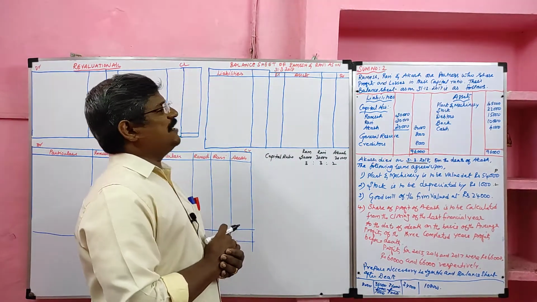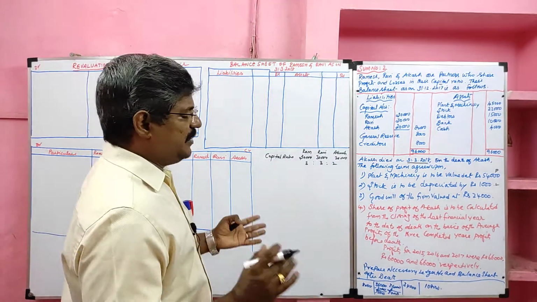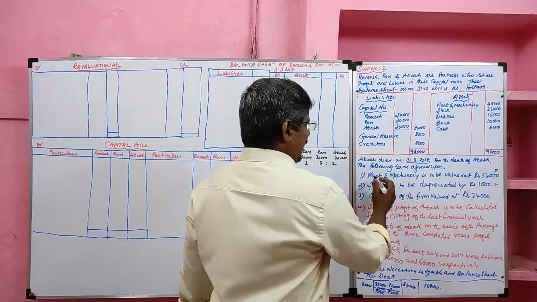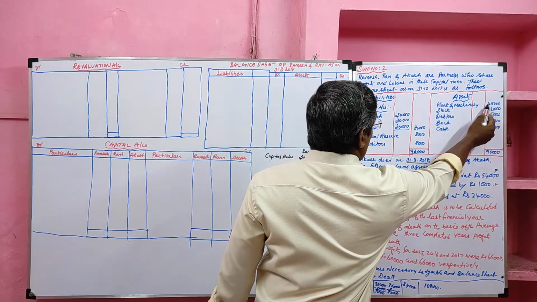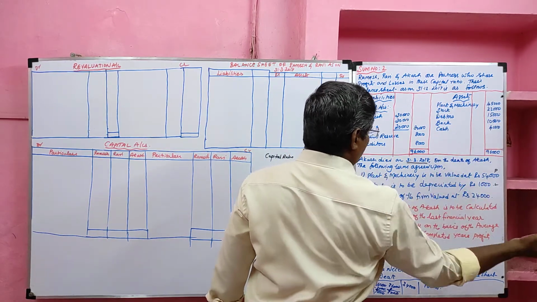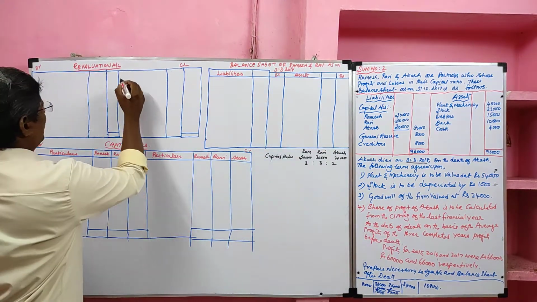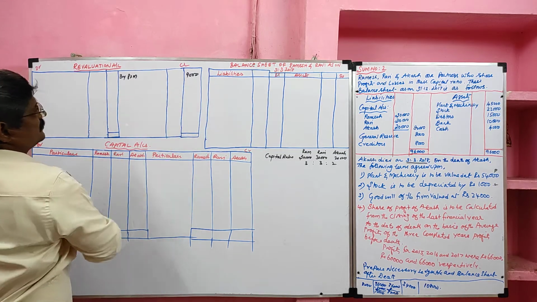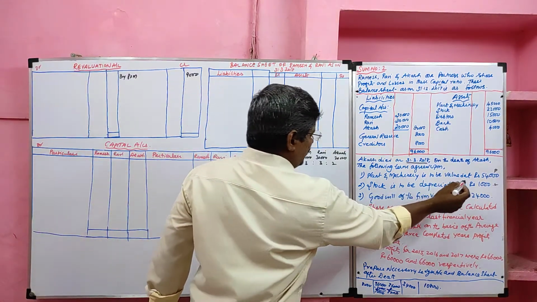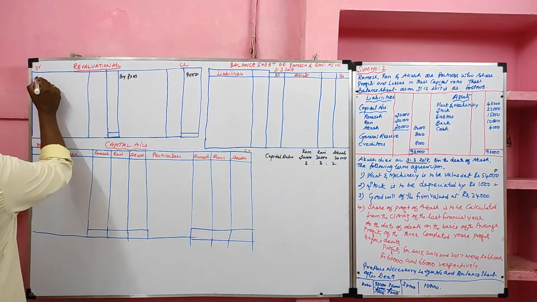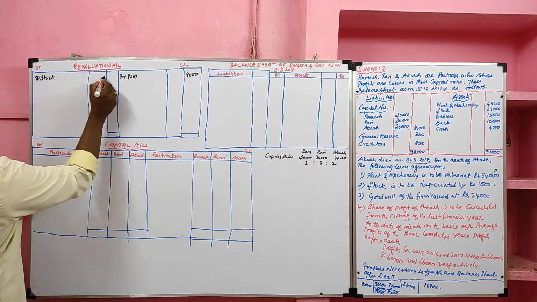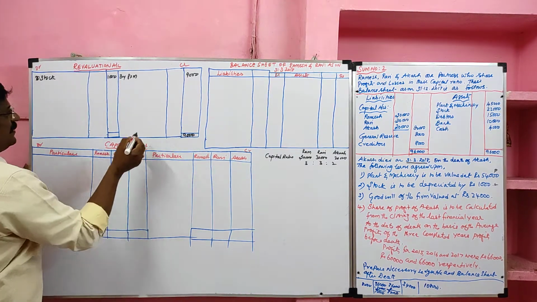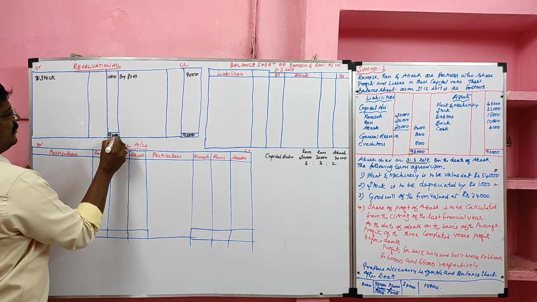They are asking. Students, now we are going to prepare the revaluation account. For the revaluation account, we have to take the revaluation loss items and profit items. Here plant and machinery is to be valued. Already its value is 45,000, now the value is 54,000. The difference we should consider as profit. It should be credited to the revaluation account: by plant and machinery, increased by 9,000. Then stock is to be depreciated by 1,000. To stock, the value is given, we can take that value. So 9,000. Profit items total is heavier than loss items total.